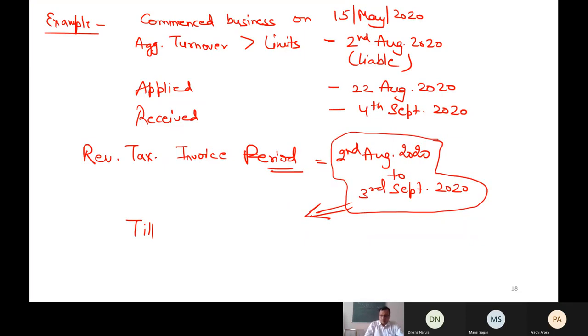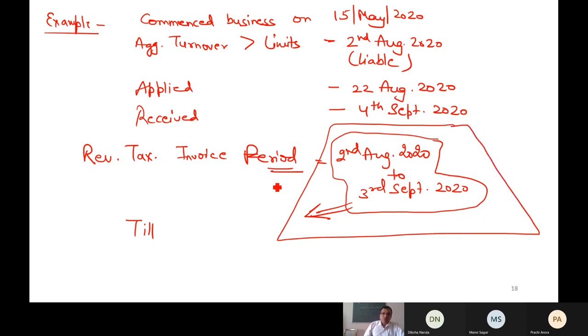Anyhow, now what I was discussing is that for this period, revised tax invoices can be issued, but the time limit to issue is what? Till 1 month from the date of receiving certificate.